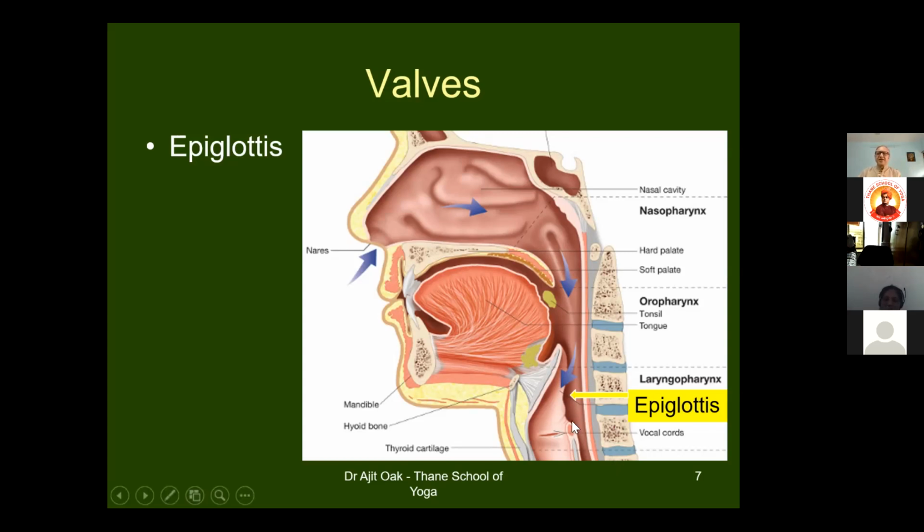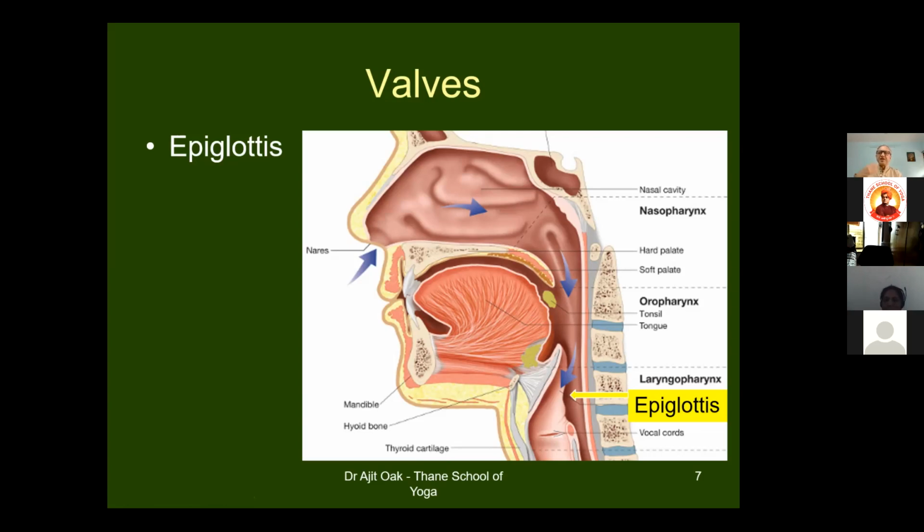So what happens is that when we eat food, this epiglottis closes over the trachea, so the food will go only in the esophagus. जैसे हम धौती क्रिया करते हैं, आपने शायद धौती क्रिया की होगी या उसके बारे में जाना होगा. In धौती क्रिया there is one क्रिया called दंड धौती. तो दंड रहता है, that is made up of rubber that goes from the mouth to the esophagus. Esophagus से अंदर वो डालते हैं अगर दंड को.